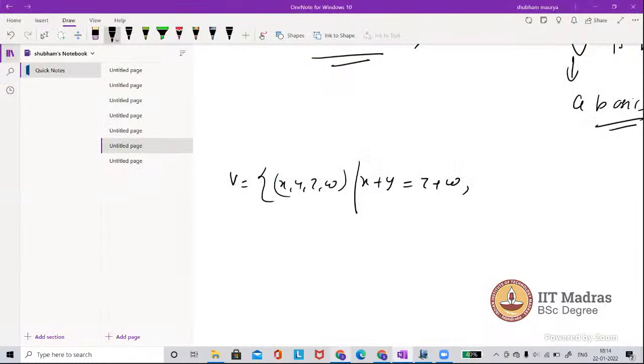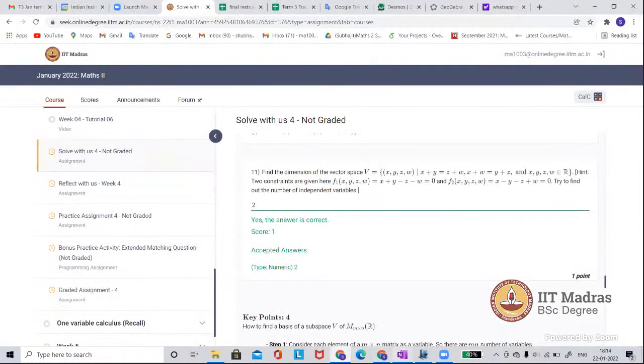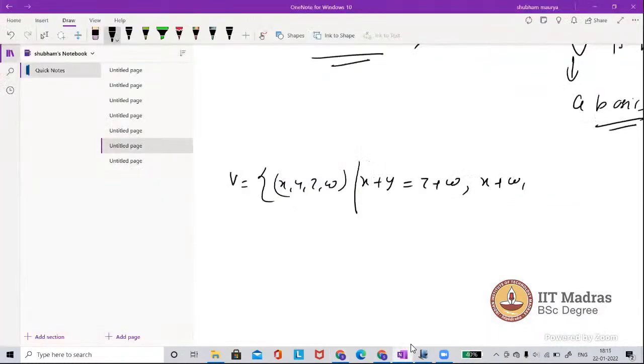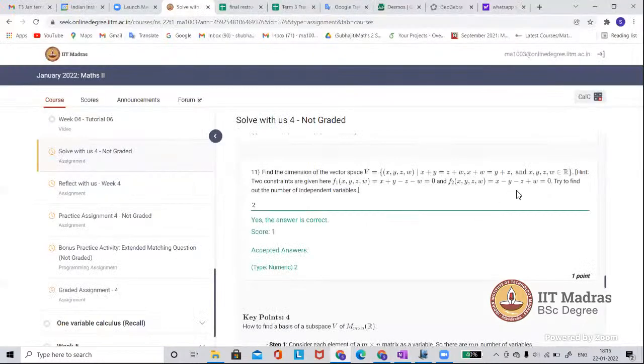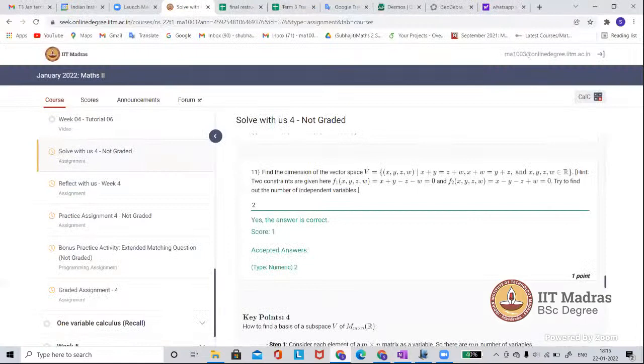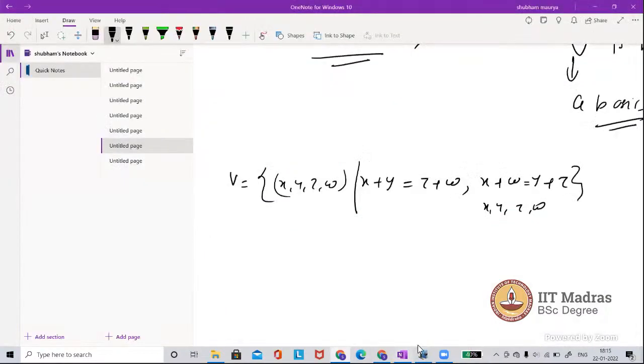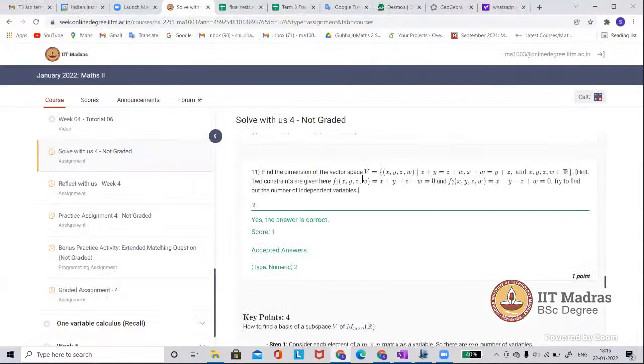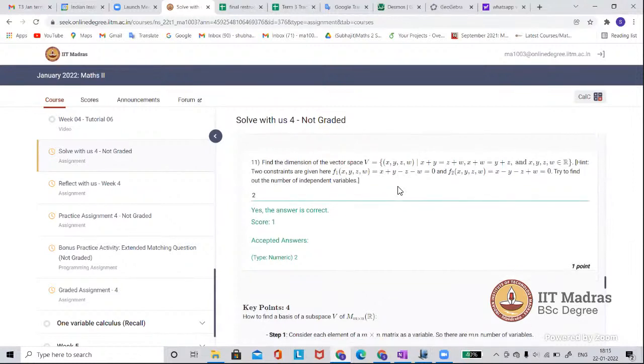The second thing is X plus W is Y plus Z. This is equal to V here, and X, Y, Z and W belong to R, and the operations are given.